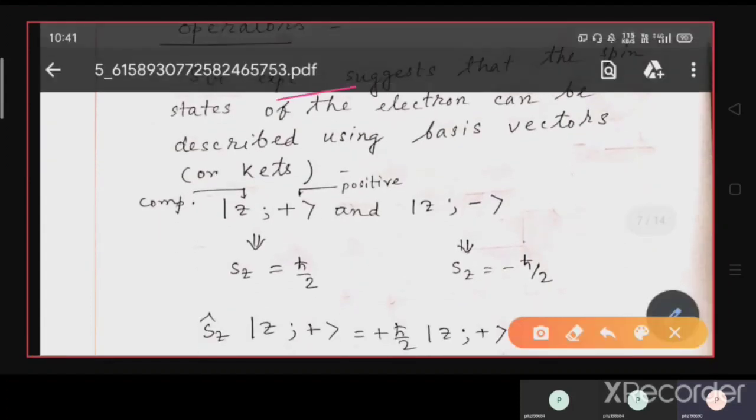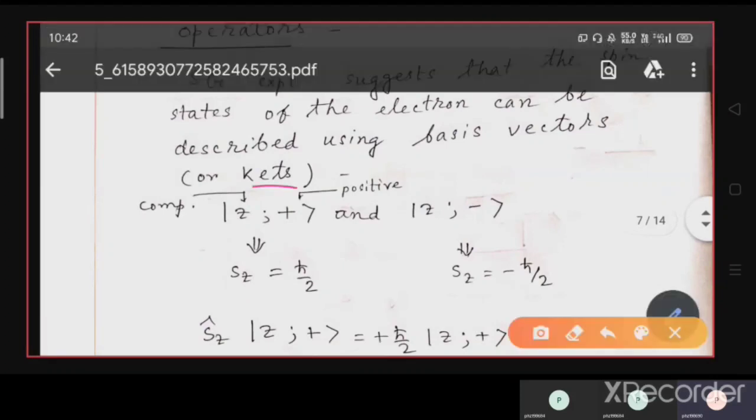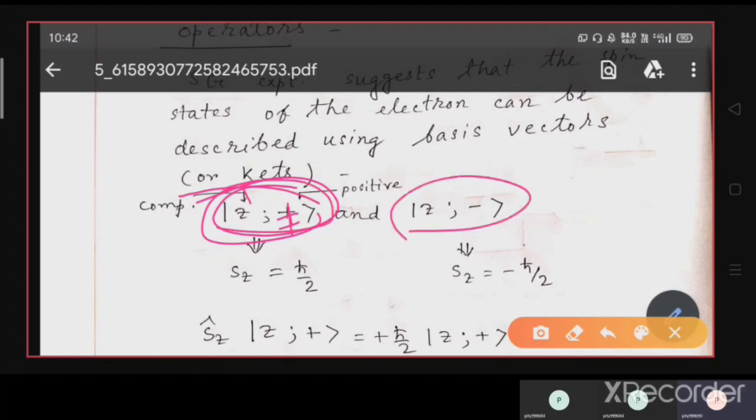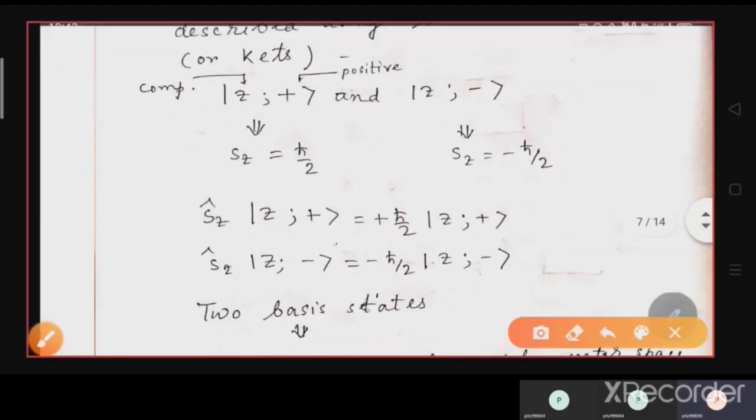So the Stern-Gerlach experiment suggests that the spin states of the electron can be described using basis vectors or ket vectors. Suppose we describe a basis vector as |z, +>, where this is the ket vector, z describes the component of the spin, and plus describes the positive or negative orientation of the spin. So spin can have two states, |z, +> and |z, ->. These are the two basis vectors. This will give the value Sz equals plus h cross by 2, and this will give the value Sz equals minus h cross by 2.